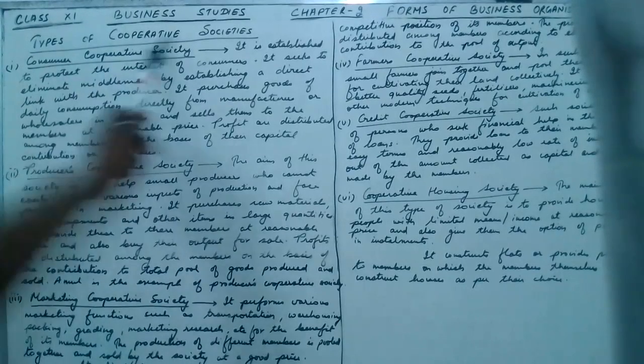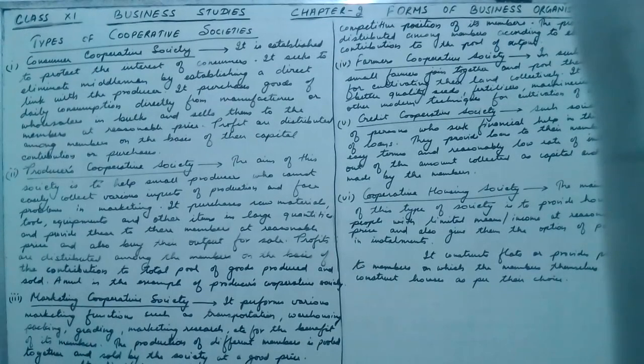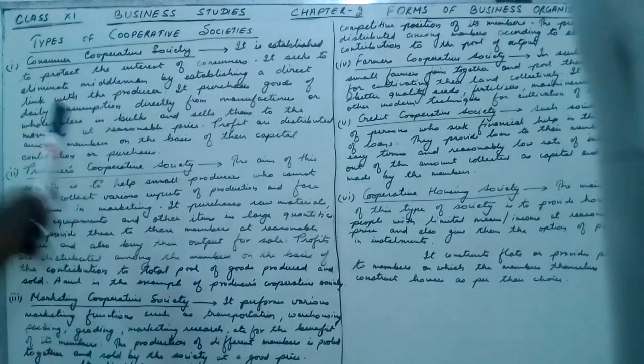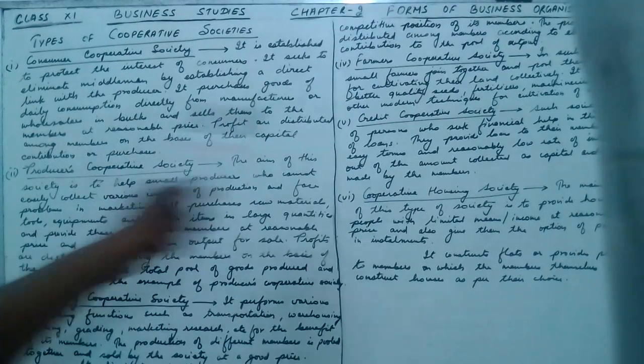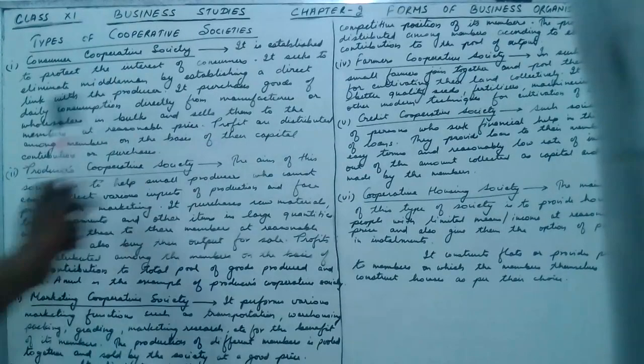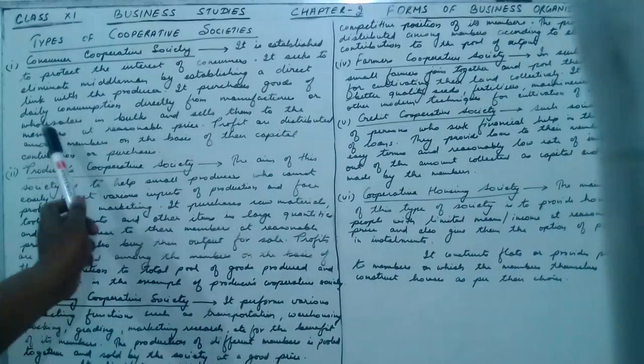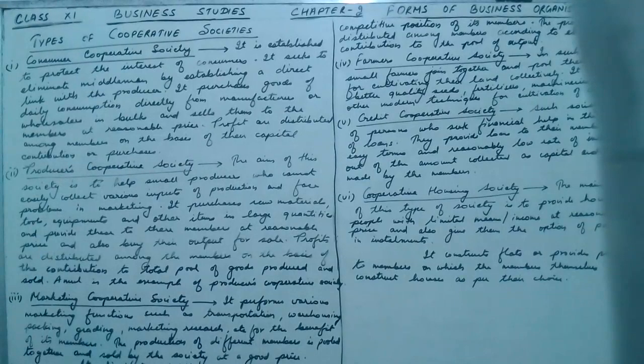First one, consumer cooperative society. It is established to protect the interest of the consumers. It seeks to eliminate middlemen by establishing a direct link with the producers. All of us know that there is a middleman between the producer and the seller. This middleman is removed by establishing a consumer cooperative society. It purchases goods of daily consumption directly from the manufacturer or wholesaler in bulk and sells them to the members at a reasonable price.